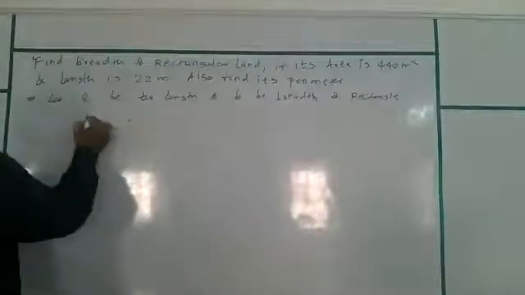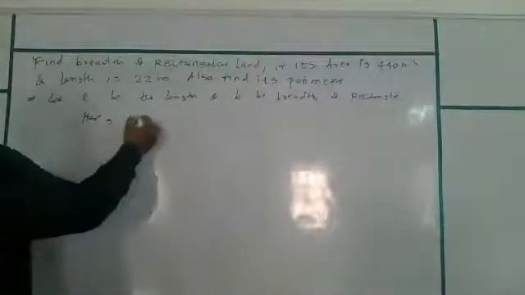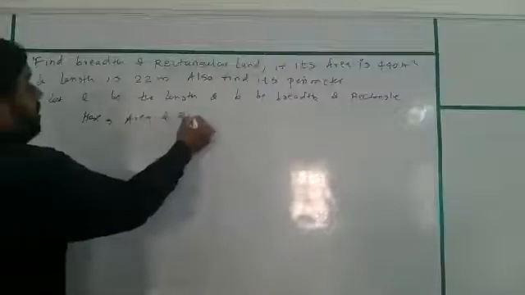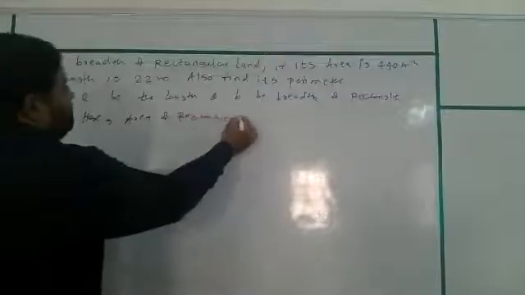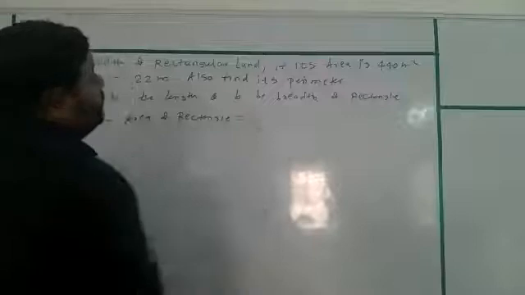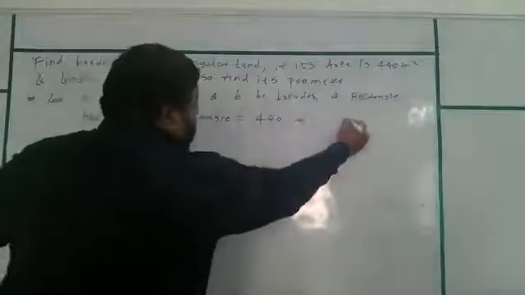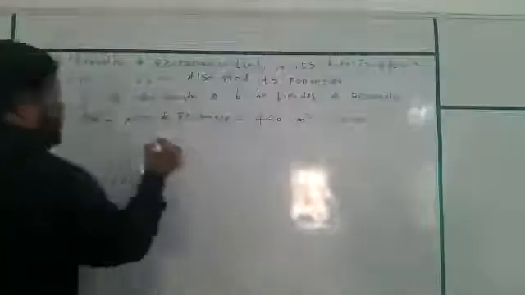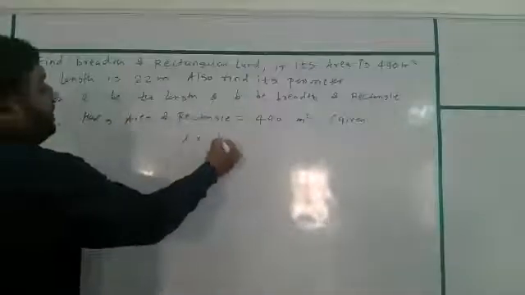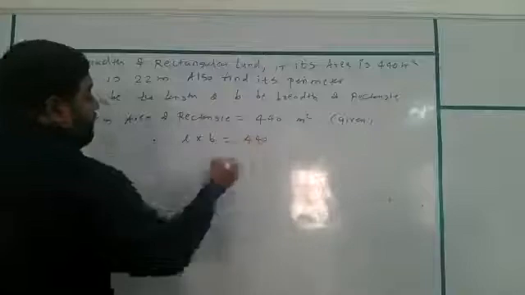Hence, area of rectangle is equal to 440 meter square. It is given. Hence, L into B is equal to 440.